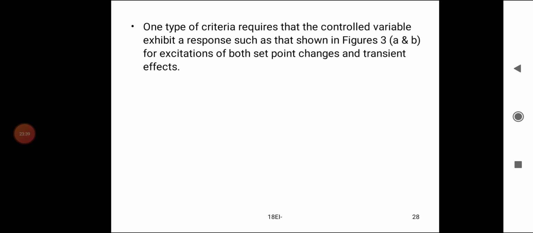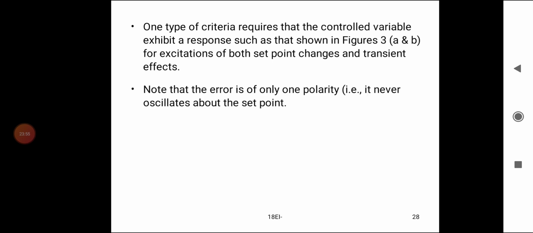One criterion requires that the control variable exhibit a response such as that shown in figures 3a and b, for excitation by both set point changes and transient effects. Note that the error is of only one polarity, that is, it never oscillates about the set point.